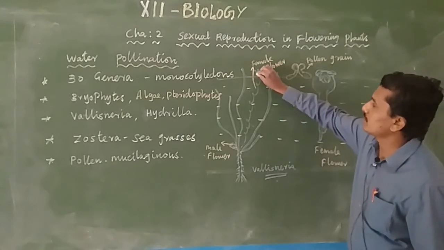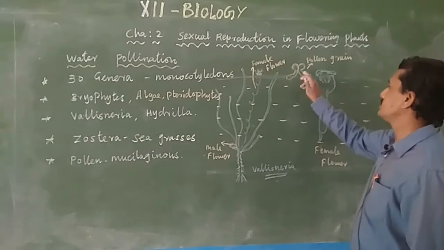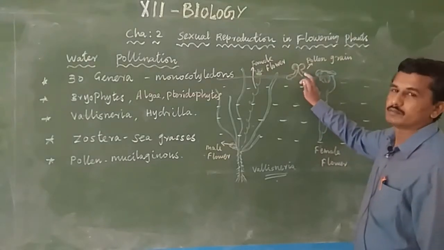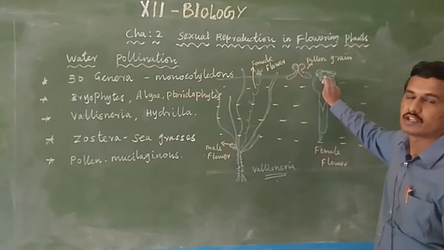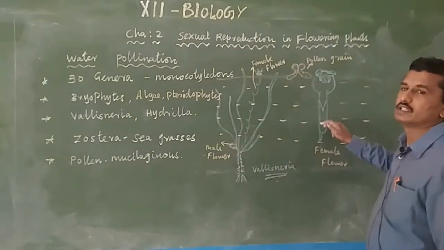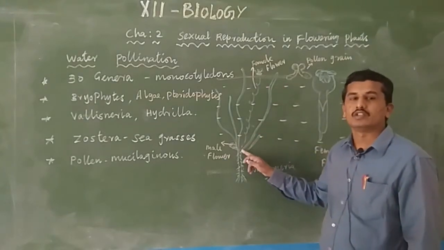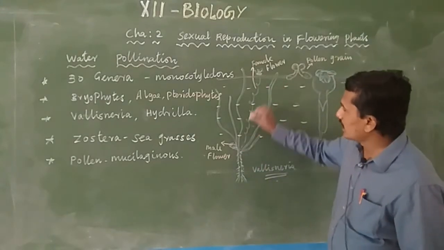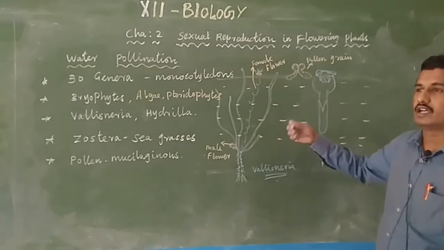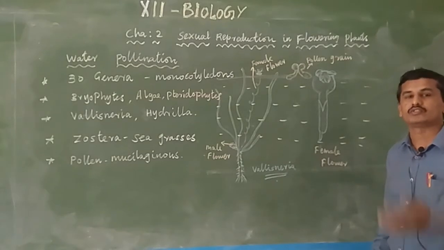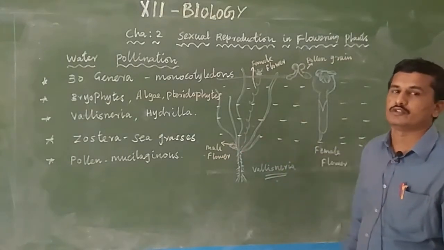This is the female flower located on the surface of the water, and the male flower reaches the stigma. The pollen grains are present in the male flower, and they reach the female flower's stigma and pollination follows. The ovules and ovaries are present in the lower area, and through the style, fertilization occurs. After fertilization, fruits and seeds develop, and after some time, after dormancy, the seeds develop into a new plant.